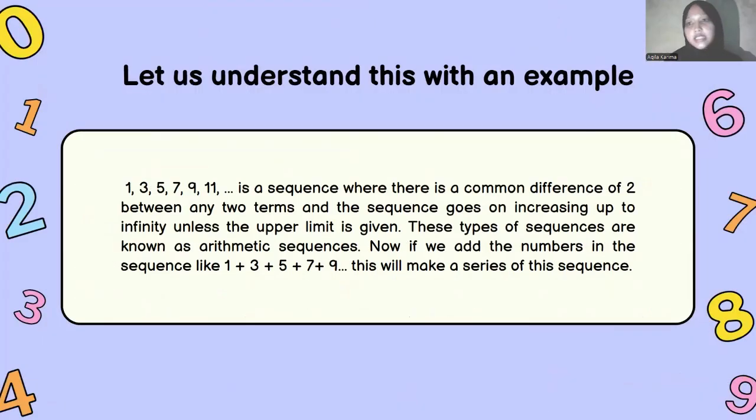So let us understand this with an example. 1, 3, 5, 7, 9, 11 is a sequence where there is a common difference of 2 between any two terms, and the sequence goes on increasing up to infinity unless the upper limit is given. This type of sequence is known as an arithmetic sequence. Now, if we add the numbers in the sequence, like 1 plus 3 plus 5 plus 7 plus 9, this will make a series of this sequence.